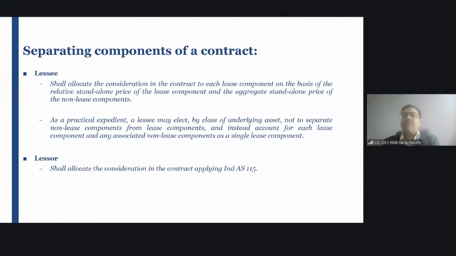So the standard says that whenever there is a lease and a non-lease component, like in my society where I'm living in Gurgaon, the maintenance is almost 8,000 rupees per month and the rental is almost 55,000 to 60,000 rupees per month. So what does the landlord do? The landlord says, I will charge you 65,000 rupees all inclusive.